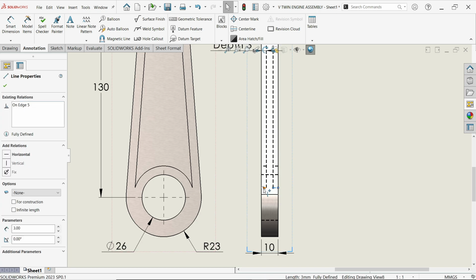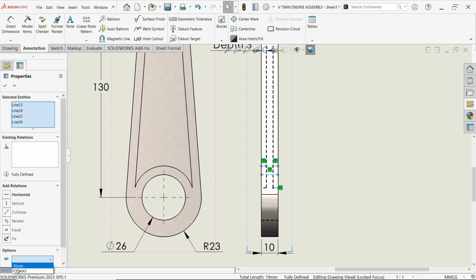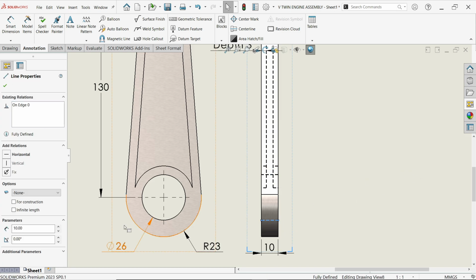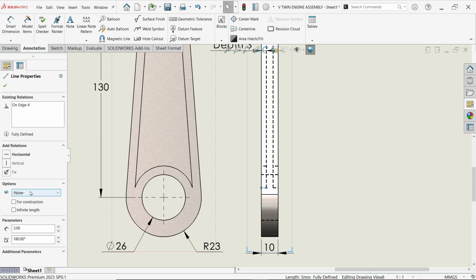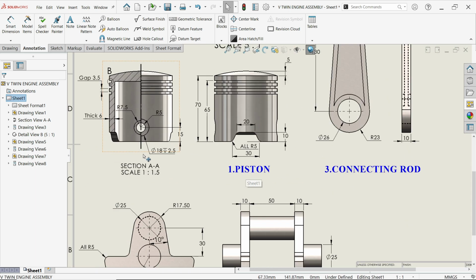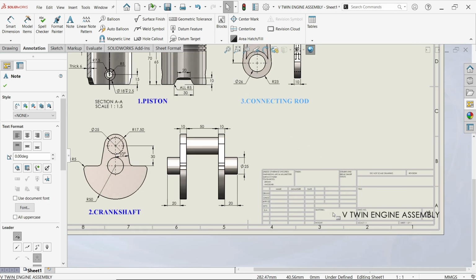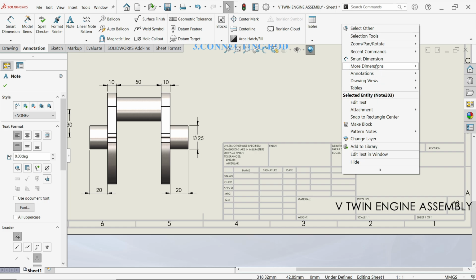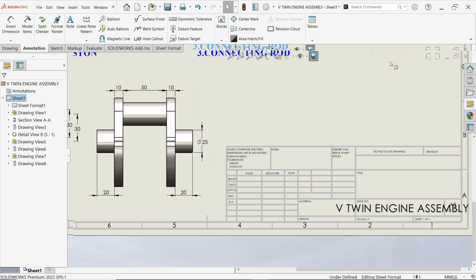Just check outside and it's easy to see which line is going to. Okay, we will do one thing. We will just move this one here and this one a little up. Okay, right click, edit format. You will see. Okay, first out of text, right click, edit sheet format.